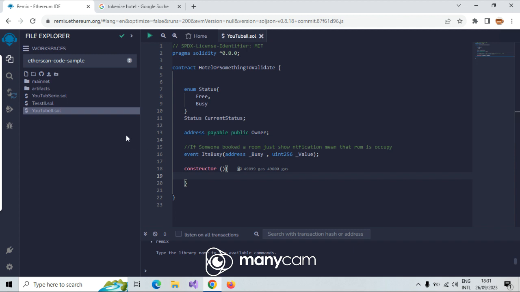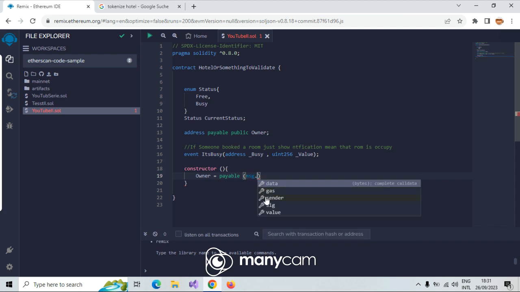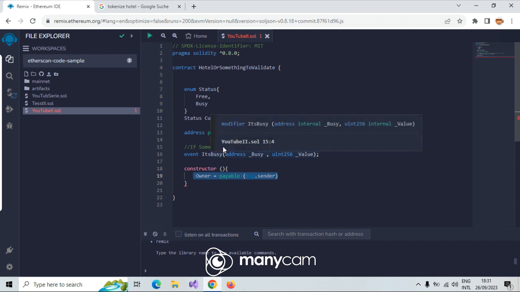Okay, the constructor wants to initialize what? The constructor wants to initialize owner. Okay, I say here first of all owner, which is here. I copy this and put it here: owner is equal to message sender, but we have something payable for message sender because that is payable. And I say here, for example, msg.sender, we learned about it also. A message sender is a wallet which is connected to this.